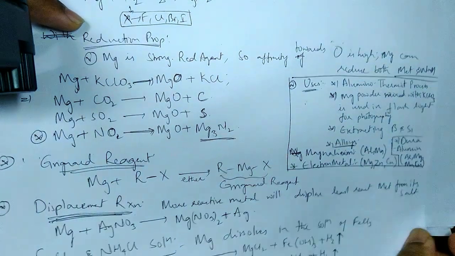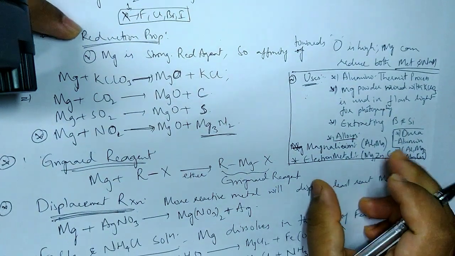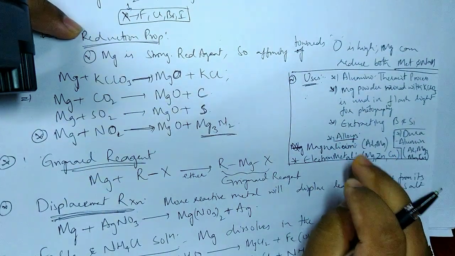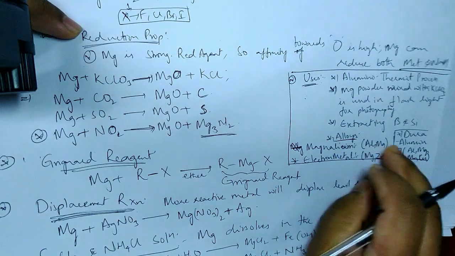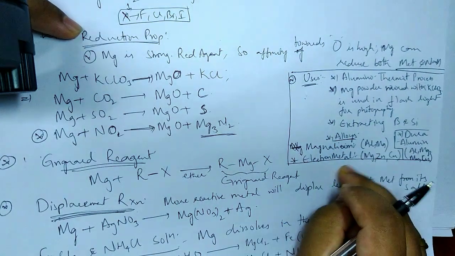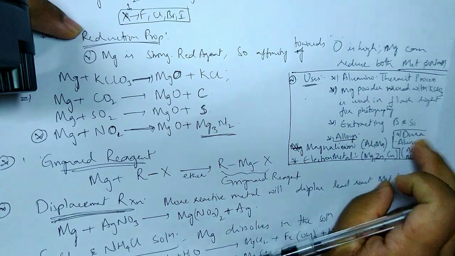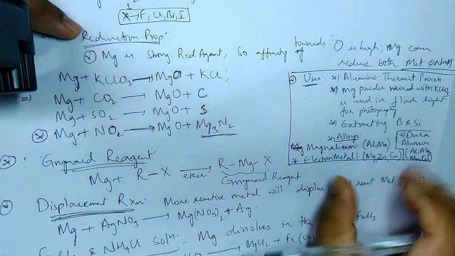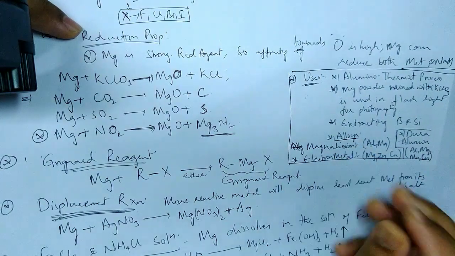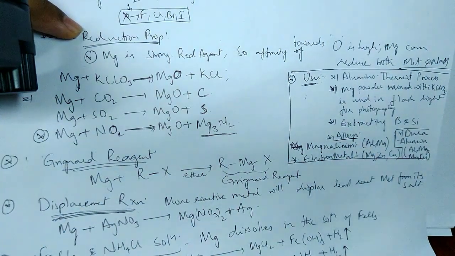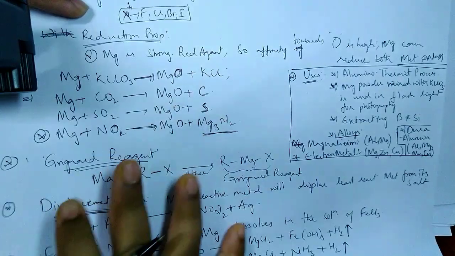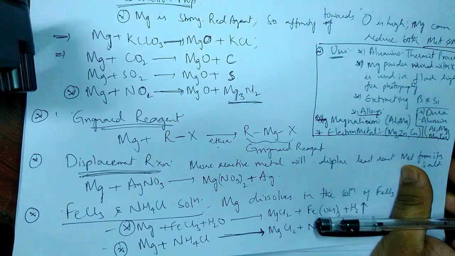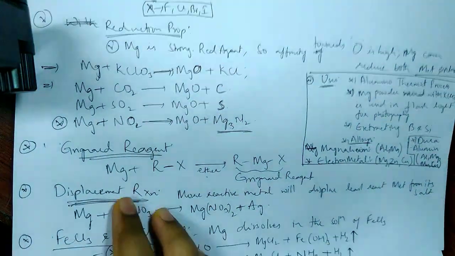Okay, so these are the various compositions of the alloys: magnalium is aluminum and magnesium, electron metal is magnesium, zinc and copper, and duralumin is aluminum, magnesium, manganese and copper. On the whole, we can prepare alloys that have more strength than the respective metals. Fine. So with this, the properties and introduction of magnesium is done.